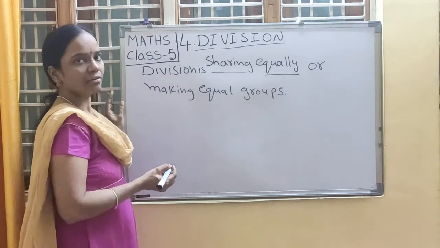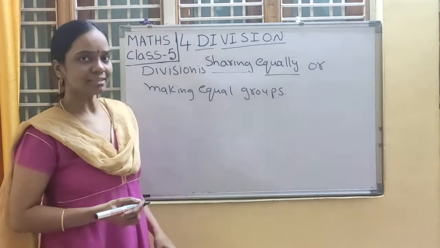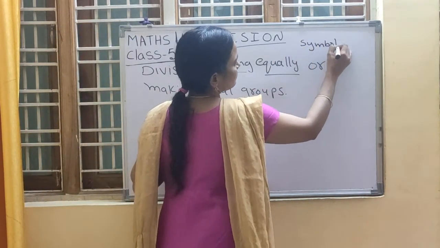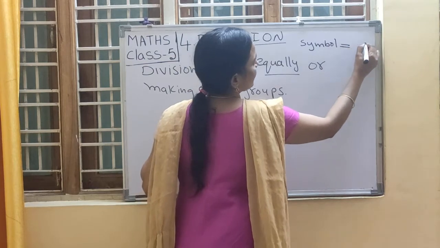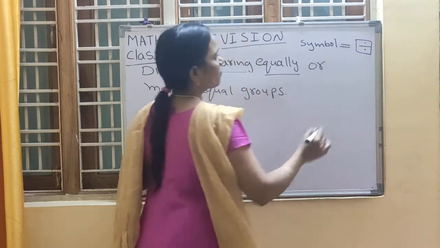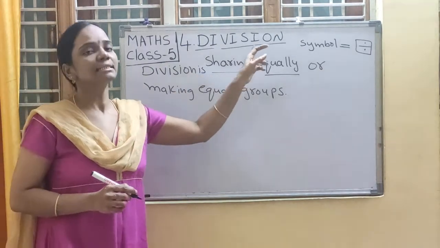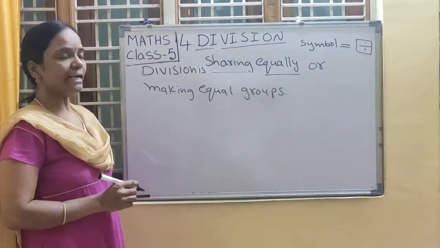And what is the symbol of division? Very good. The symbol is divided by. Division means sharing the things equally or making equal groups.